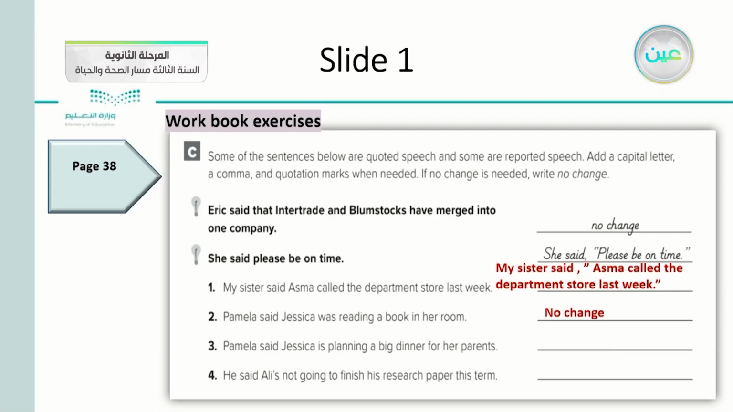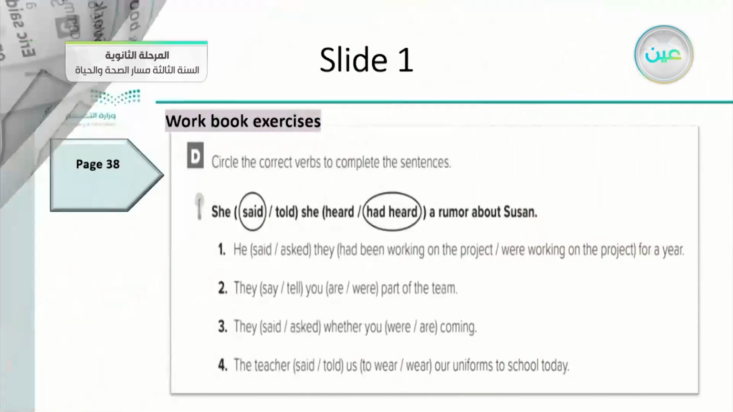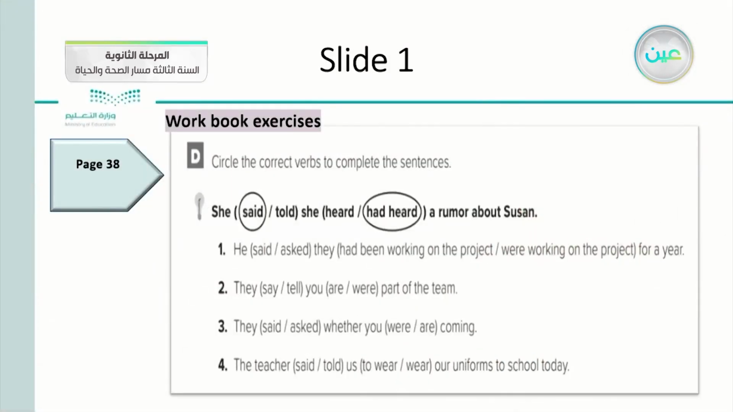Pamela said Jessica is planning a big dinner for her parents. Also no change for it because it's correct. He said Ali's not going to finish his research paper this term. So we think we would make some change in that sentence. So he said, comma, Ali's not going to finish his research paper this term. Okay, let's go to the second question and see what we have.